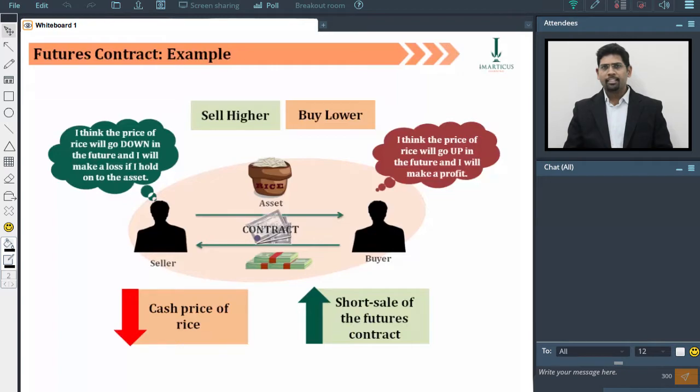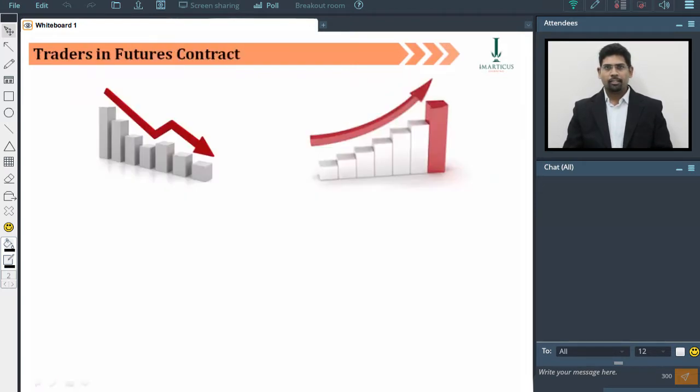If a farmer thinks that the price of rice is going to fall by harvest time, he can sell a futures contract in rice. Here, the farmer can enter a trade by selling a futures contract in rice and then exit the trade later by buying it back. This way, if the cash price of rice falls by the harvest season, the money that he loses, he can make good by gaining profit under the futures contract.